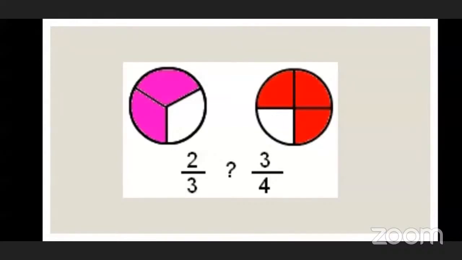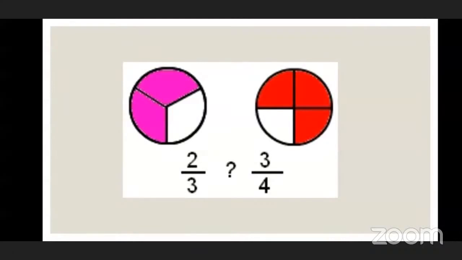Observe the picture, beta. 2 upon 3. Observe the picture. Which figure is having more colored part? Second one. So 3 upon 4 is bigger.